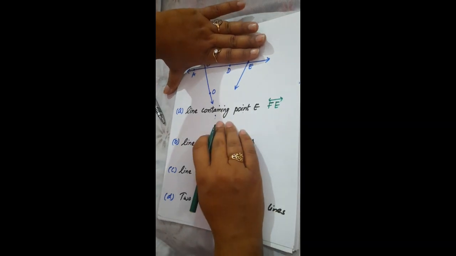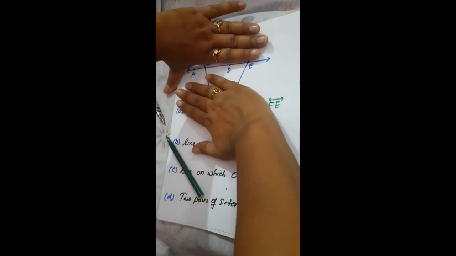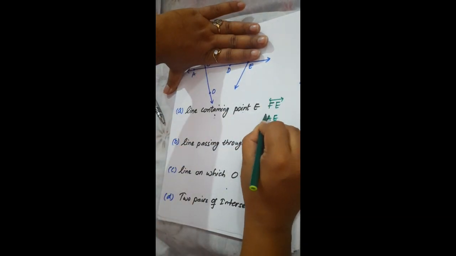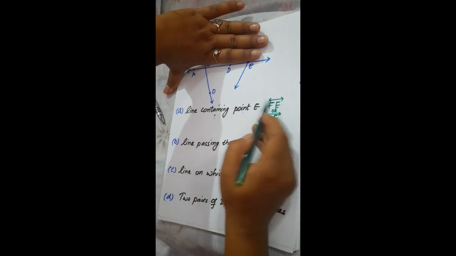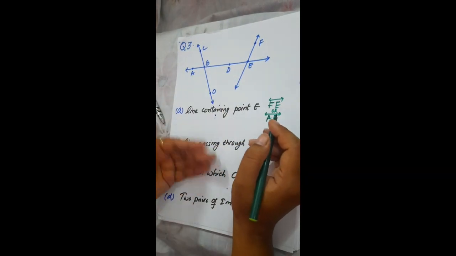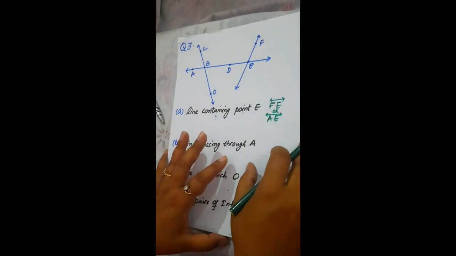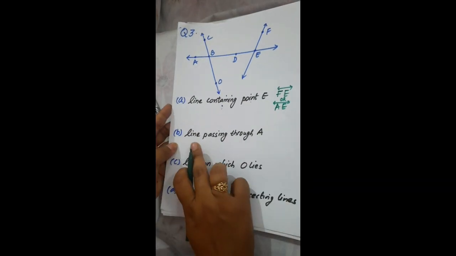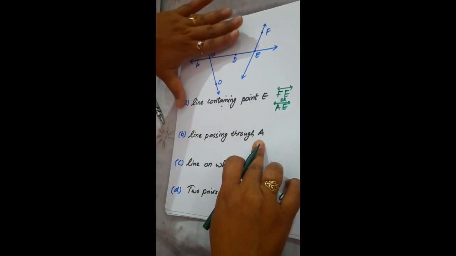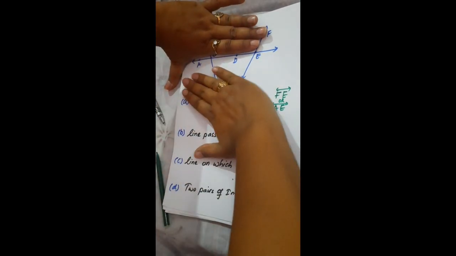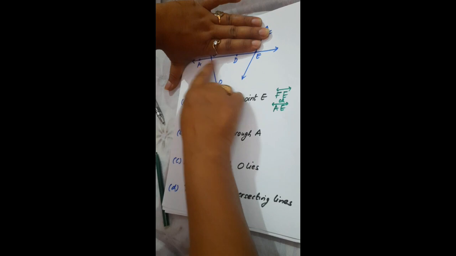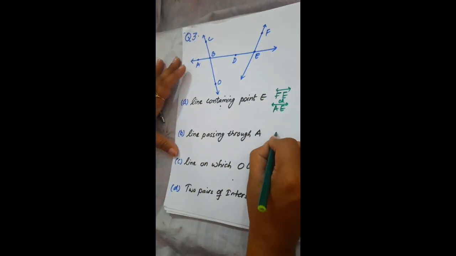If I hide like this, AE is a line. This is another possibility. You can write either FE or AE. So there are two lines containing point E, but you can write any one line. So next we have line passing through A. We have to write a line which passes through A. So if I hide like this, the line which passes through this point A is AE, that is AE.